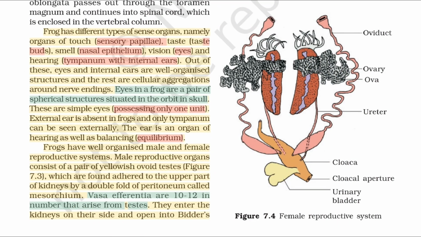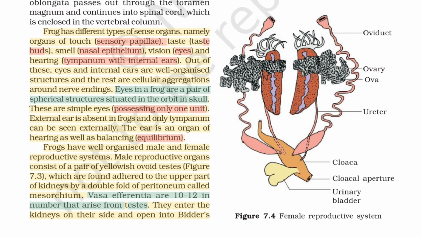Frog has different types of sense organs, namely organs of touch, sensory papillae, taste buds, smell, nasal epithelium, vision, eyes, and hearing, tympanum with internal ears. Out of these, eyes and internal ears are well-organized structures and the rest are cellular aggregations around nerve endings. Eyes in a frog are a pair of spherical structures situated in the orbit in the skull. These are simple eyes, possessing only one unit. The external ear is absent in frogs and only the tympanum can be seen externally. The ear is an organ of hearing as well as balancing, equilibrium.